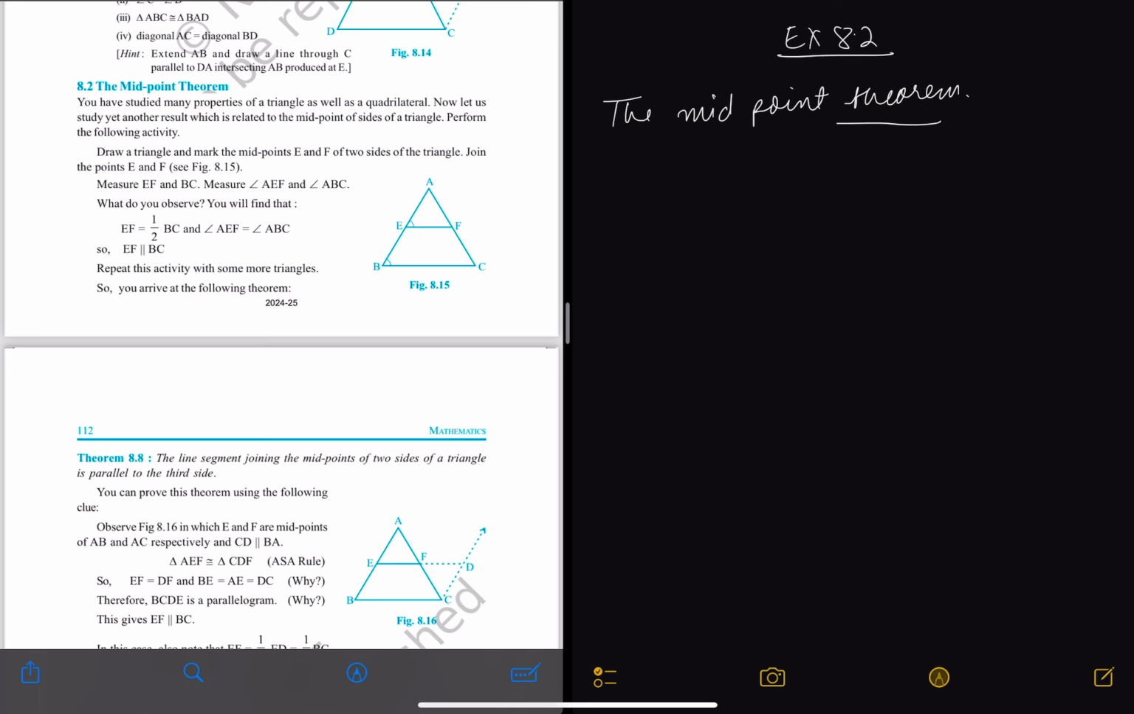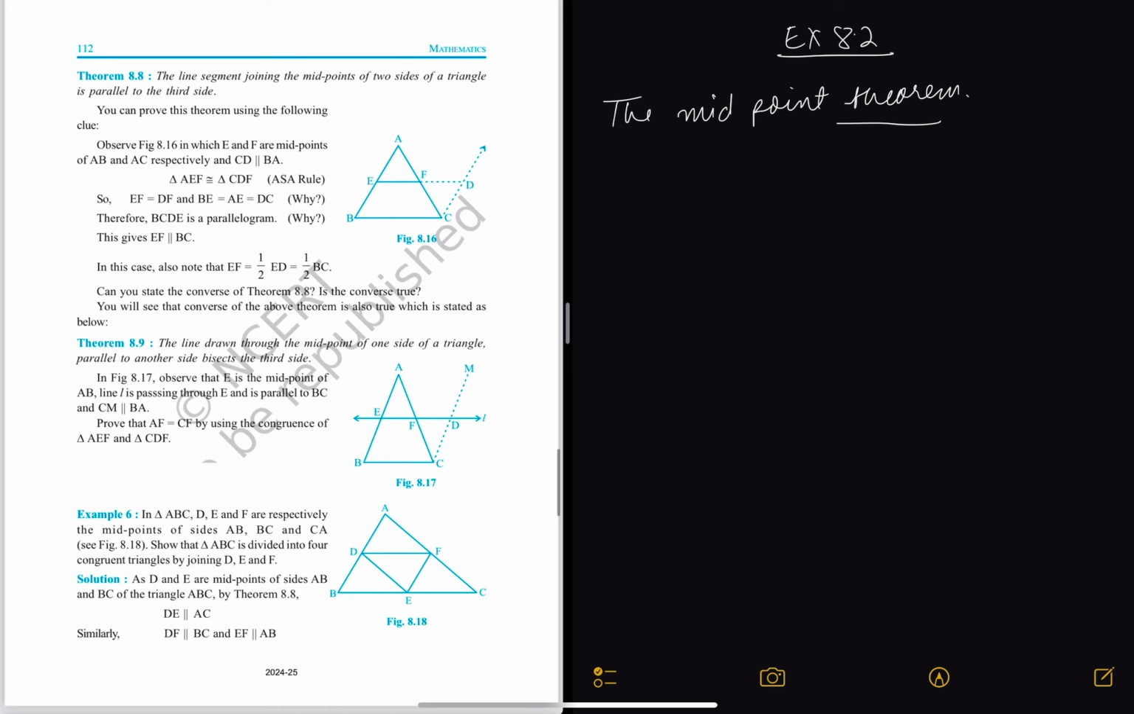So what we are going to do, the theorem states that the line segment joining the midpoints of two sides of a triangle is parallel to the third side. Okay, so this is a midpoint theorem. So you are given a triangle ABC, okay, and midpoint of AB is, let's say, E, and midpoint of AC is, let's say, F. Okay, so if we join these two midpoints E and F, we need to prove that EF is parallel to BC. Okay, so let's just try and prove this.